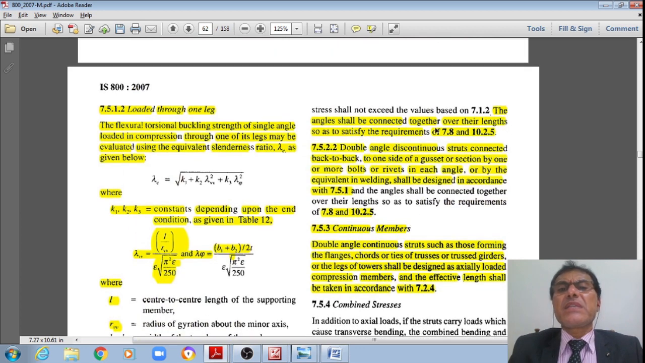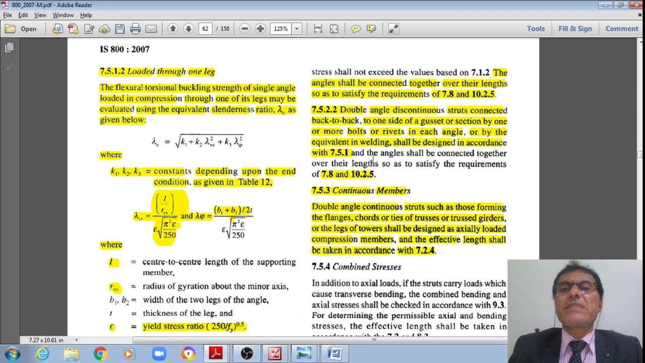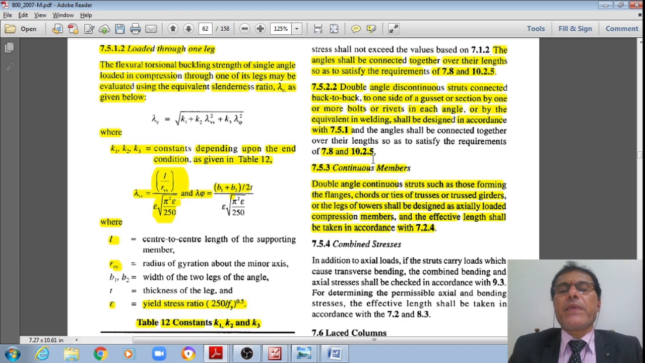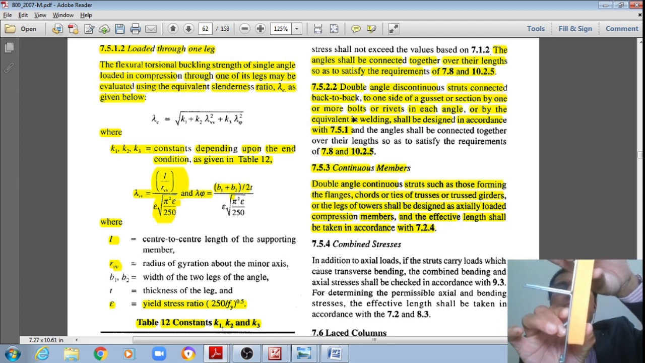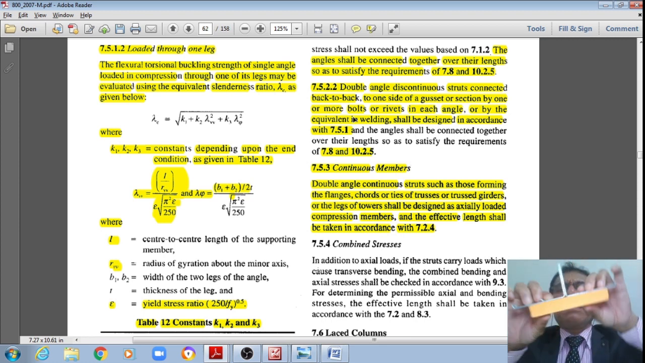The angles shall be connected together over their length so as to satisfy the requirements of clause 7.8 as well as clause 10.2.5. And as for double angle discontinuous struts connected back to back on one side of a gusset plate, now I'm showing on one side of a gusset plate only, unlike the earlier case of two sides of a gusset plate.